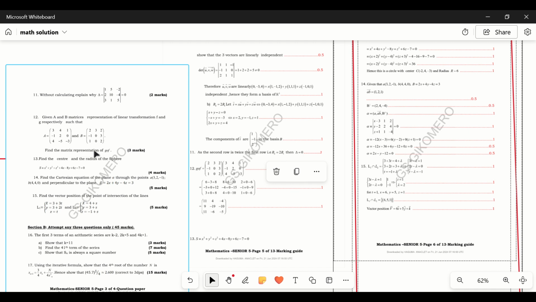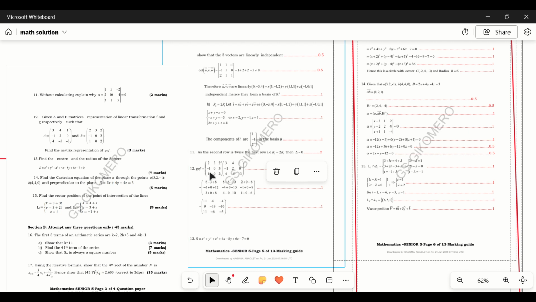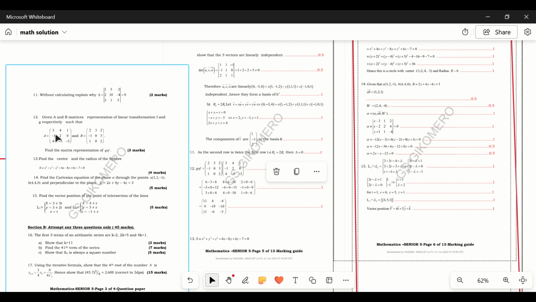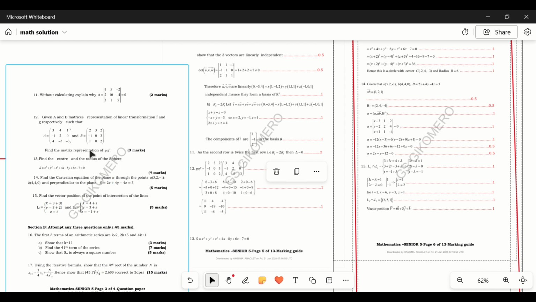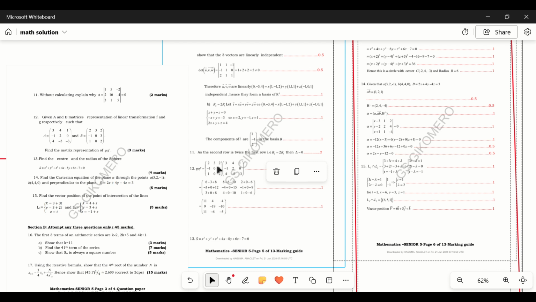When asked to find G∘F, it means you take G times F. So that's why here we take G times F. G is represented by B and F is represented by A. So that's why you can multiply this one.